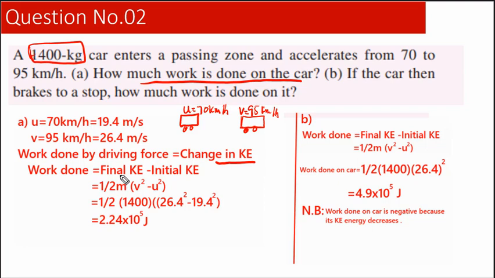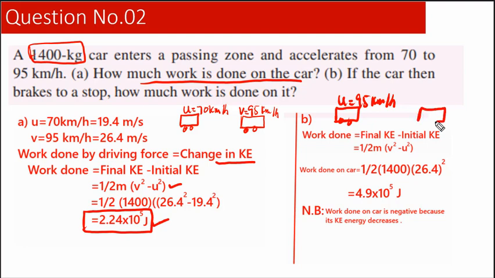Simply we have to subtract final kinetic energy minus initial kinetic energy. If we subtract, we can find out the amount of work done by the driving force. So this is our answer for part A. For part B, the speed of the car is given. Our initial speed of the car in this case is 95 kilometers per hour, and finally the car stops.